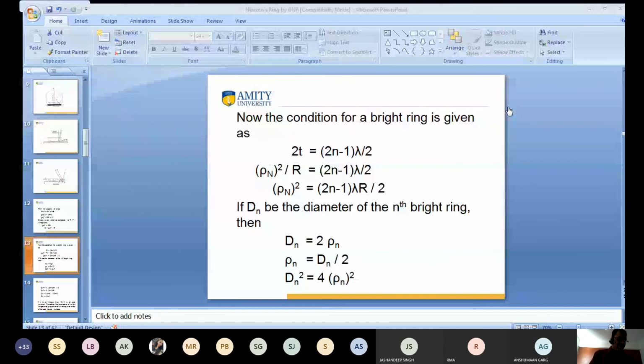Present, sir. Shivansh. Present, sir. Hiren. Present, sir. Gauri. Present, sir. Samir. Present, sir. Shreya. Present, sir. Sudisha. Present, sir. Hardik. Present, sir.